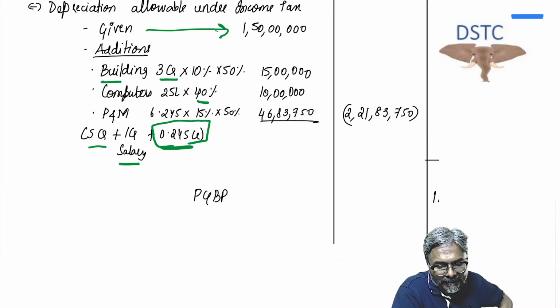In that 35 lakhs, around 24 lakh 50,000 represents the interest from the period of 1st of June 2022 to 31st of December 2022. From 1st of June 2022 to 31st of December 2022, that is the period of the interest, which you are going to add back to your actual cost. And now your revised actual cost is 6.245 into 15% into 50%.